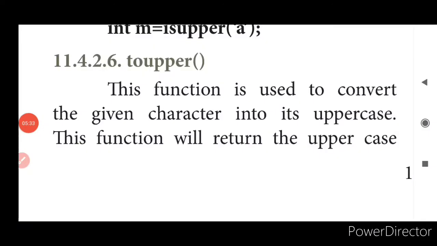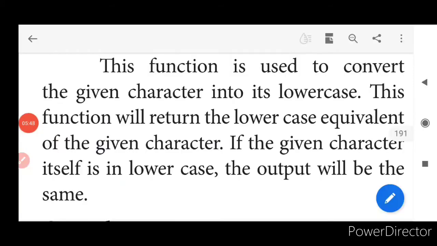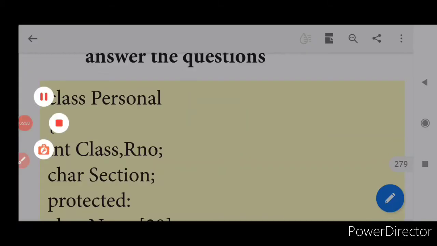So what happens is, when you give toupper of some alphabet, if it is a small letter, it will just get converted into an uppercase. In case the given alphabet is itself a capital letter, what happens? It will return the same. It is not going to change. Clear?